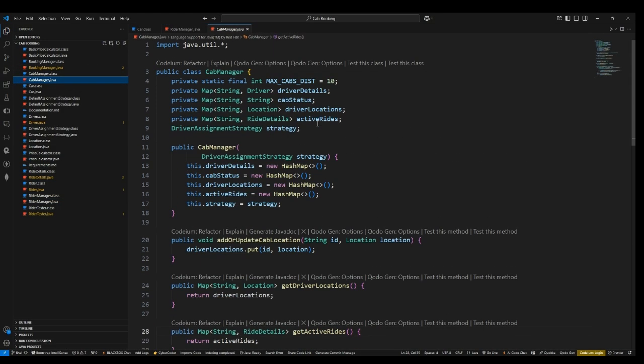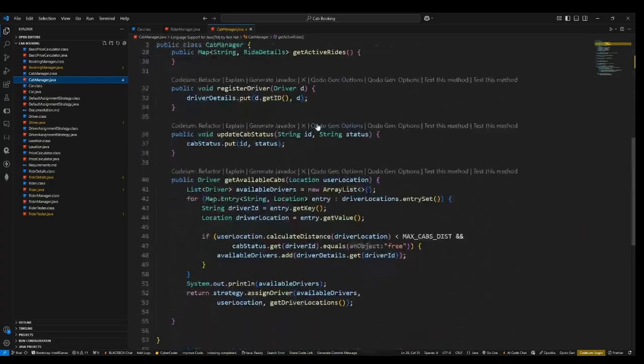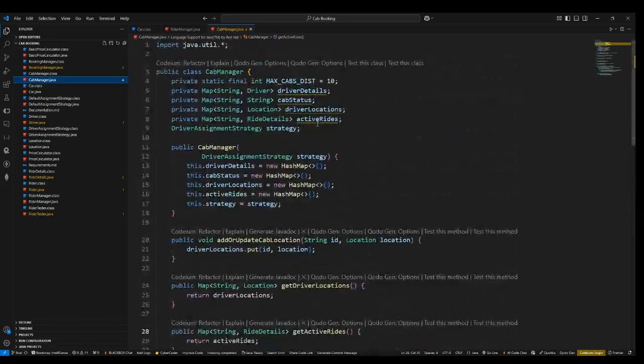Here it is a big code. I know I should have split it into certain classes, but I think all of it matters, and that's why I just put it like that. The cab manager is like an interface for the driver to interact with the application. In here, we store the driver details, just like in the rider class we store the rider details based upon the rider id and the rider object. Initially we thought there was no need to get the details of the driver, but after some time in the development process, we had to know some other aspects of the driver, and that's why we had to create this map.